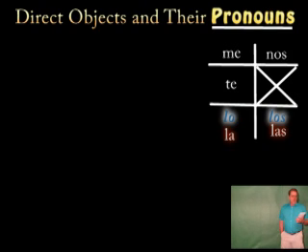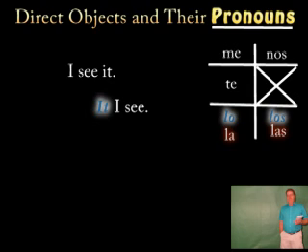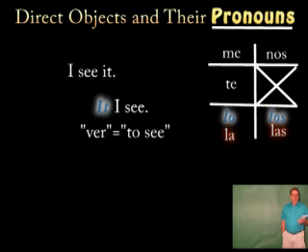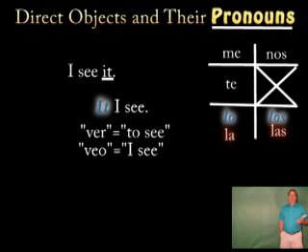In Spanish, the word order changes when using the direct object pronoun. For example, instead of saying, as we do in English, I see it, in Spanish we say, it, I see. The verb ver means to see. So veo means I see, correct? Well, to say I see it, I say lo veo.